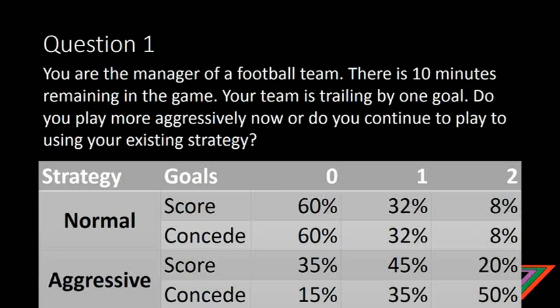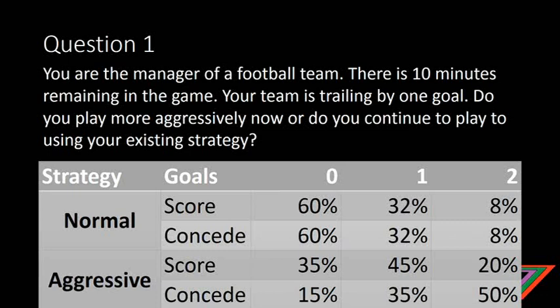So what have we got here? The percentage chance with the normal strategy of scoring 0 goals is 60%. Chance of 1 goal is 32%. Chance of 2 goals is 8%. And the same for conceding. So like with the sample question I gave just now, it seems like there are fairly even chances for both sides in terms of opportunities of scoring.